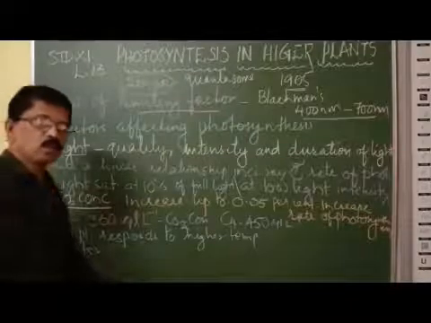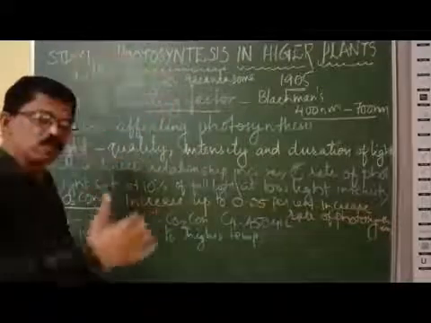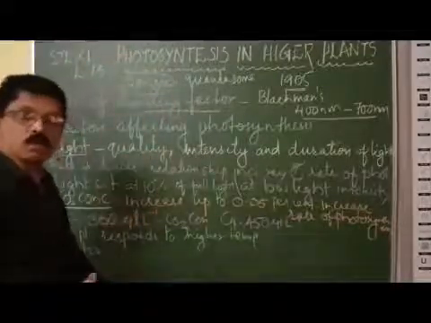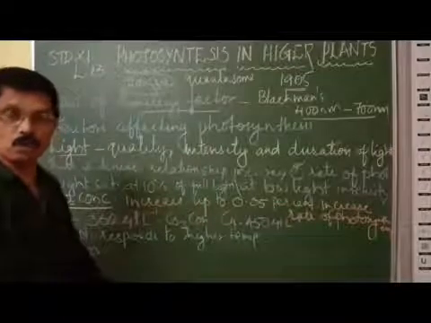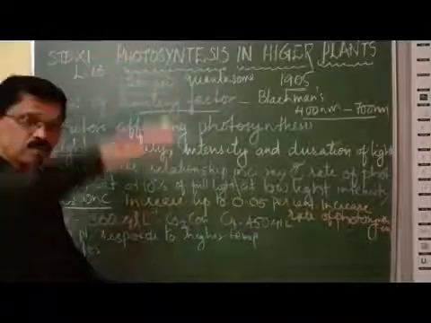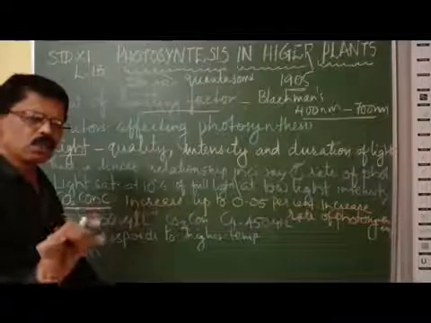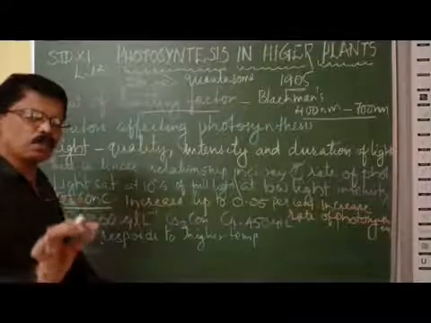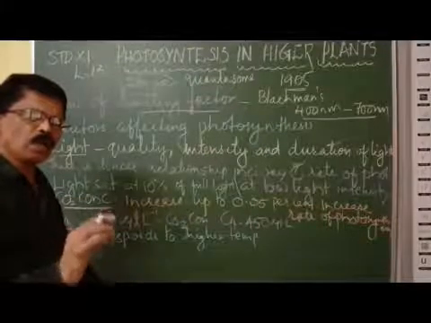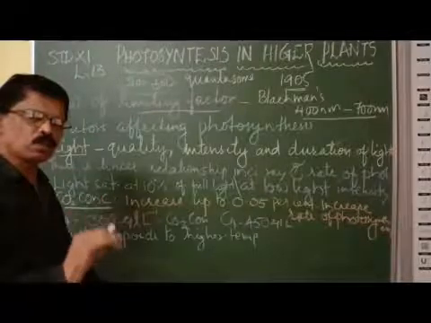So 10% of the light is enough. In full intensity of light, around 12 o'clock, 10% of the full light intensity is enough for the plants to absorb maximum light and perform the maximum rate of photosynthesis.